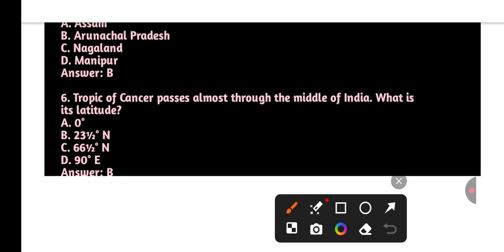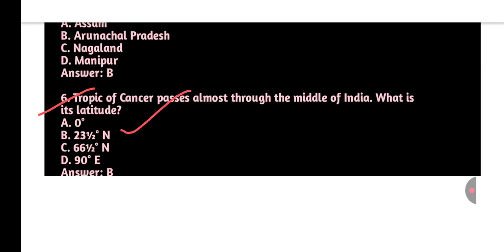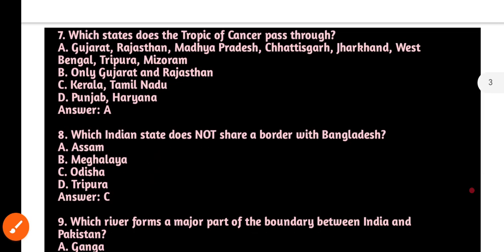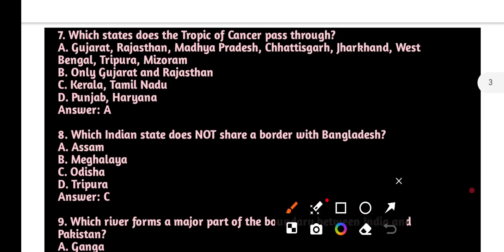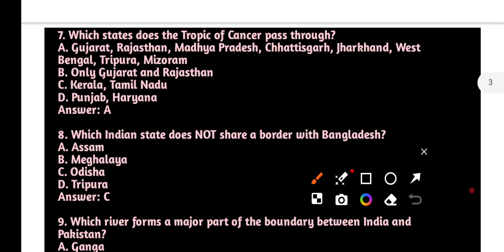Next question, Tropic of Cancer passes almost through the middle of India. The question is its latitude, that is 23 1/2 north. Next question, very important, which states does the Tropic of Cancer pass through? Answer is Gujarat, Rajasthan, Madhya Pradesh, Chhattisgarh, Jharkhand, West Bengal, Tripura and Mizoram.